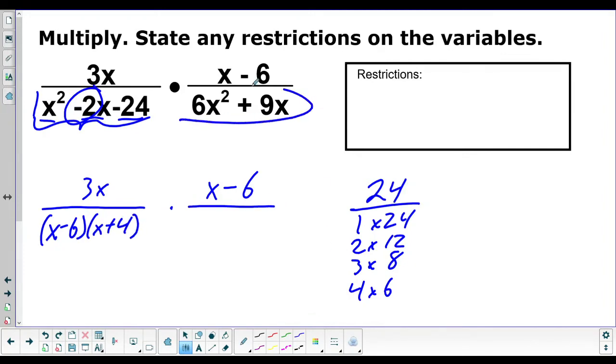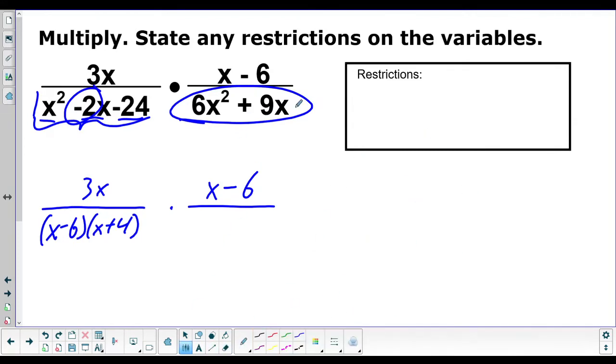Then we have to factor this. Unfortunately, we can't do simple factoring, but the good news is it's even easier than that. We can just factor out a GCF. So 3 goes into 6 and 9, so we're going to take a 3 out.